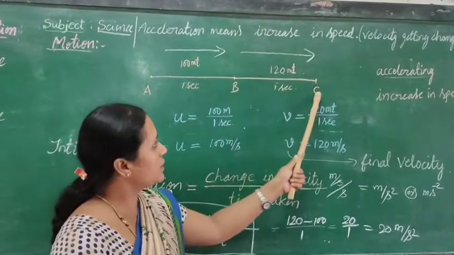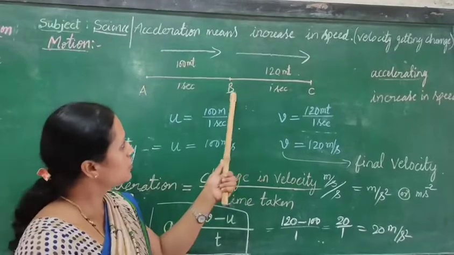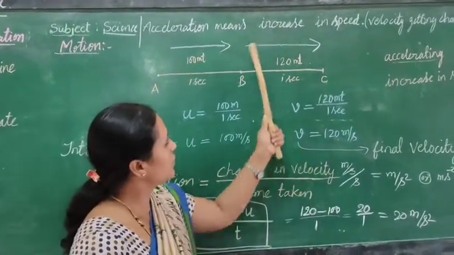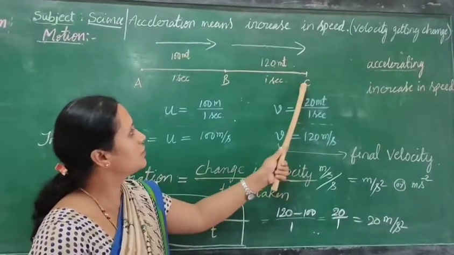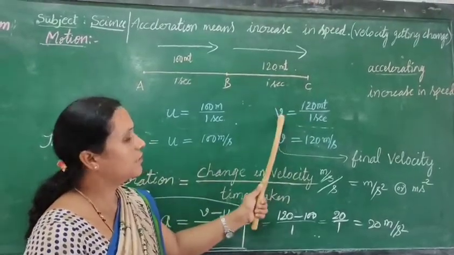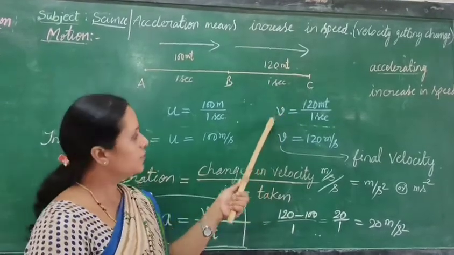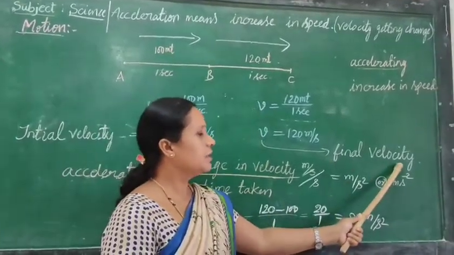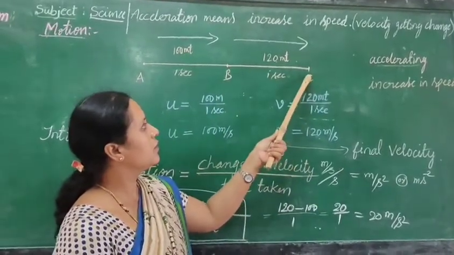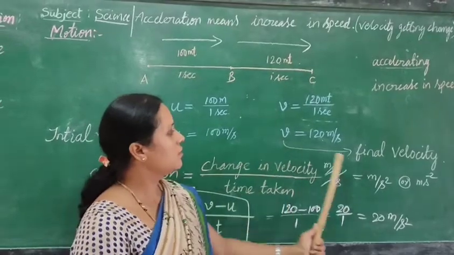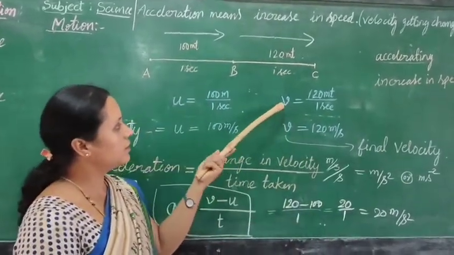Now I continue the journey from point B to point C. I travel a distance of 120 meters in 1 second. Students, you can see that the motion occurs from B to C. What do we call this motion? This is the velocity. It is denoted by the letter v. v is the final velocity. At the ending point of our journey, the velocity is called the final velocity, denoted by the letter v.